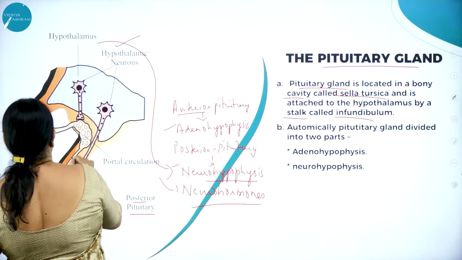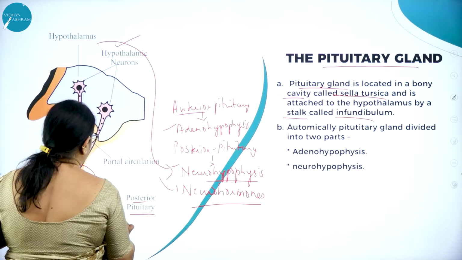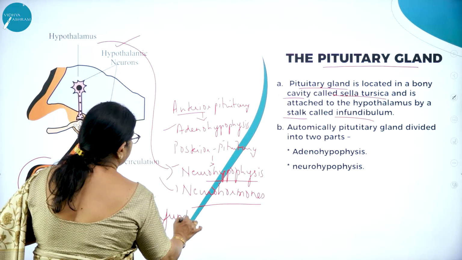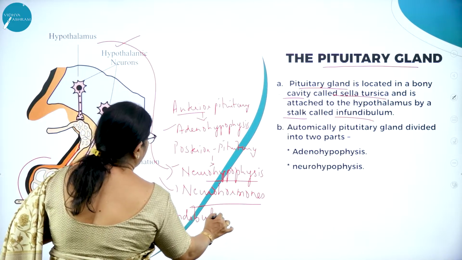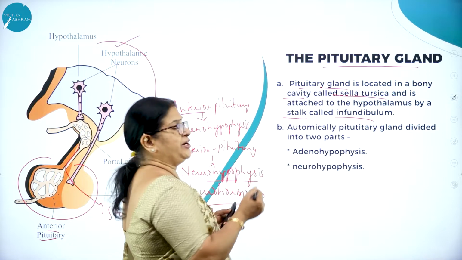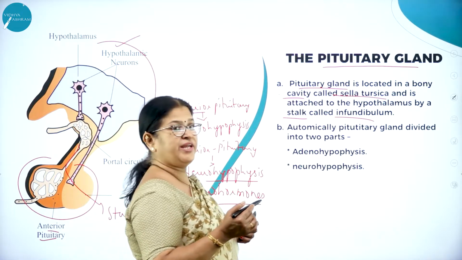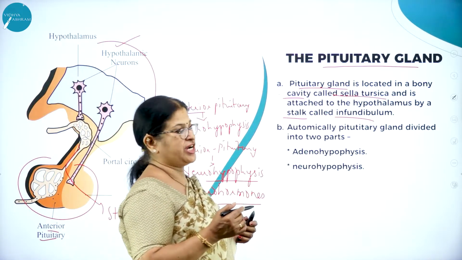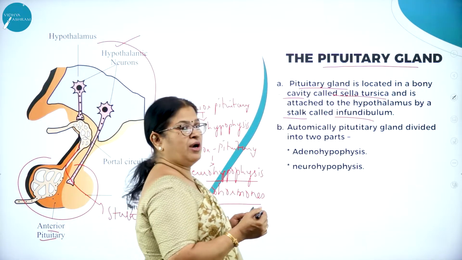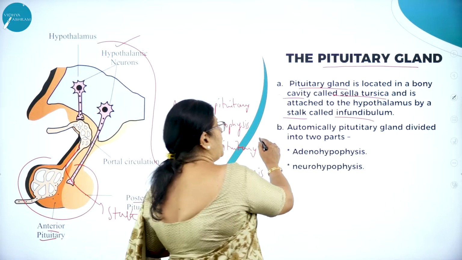Here you can see it is attached by a stalk called infundibulum, right?